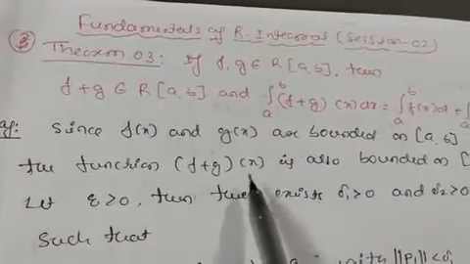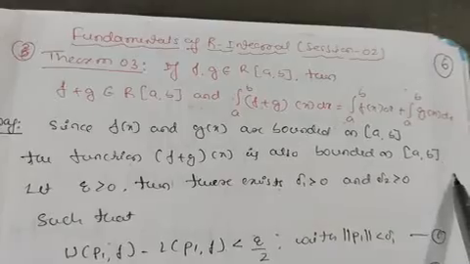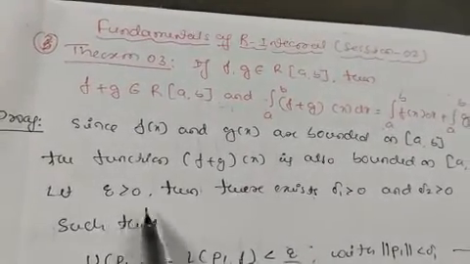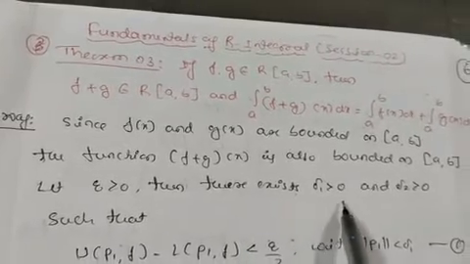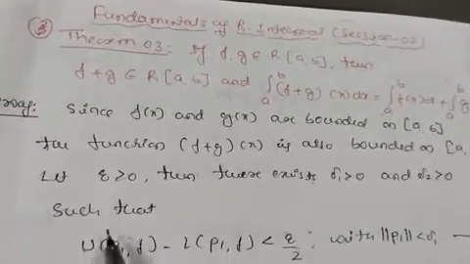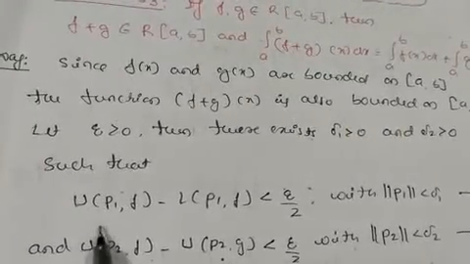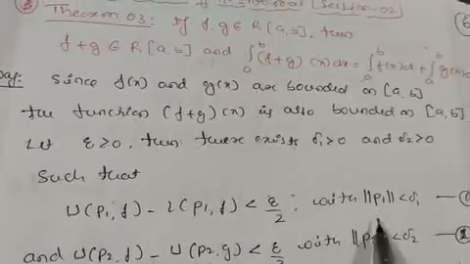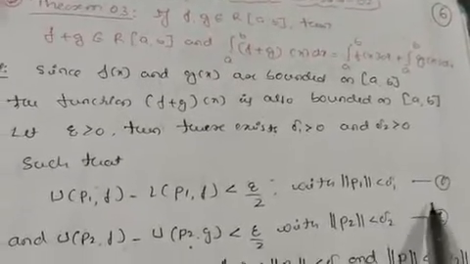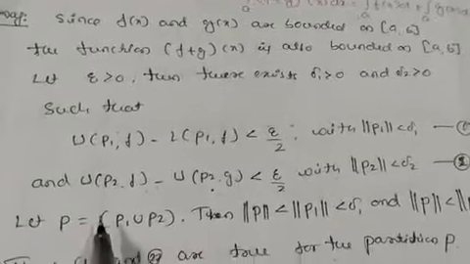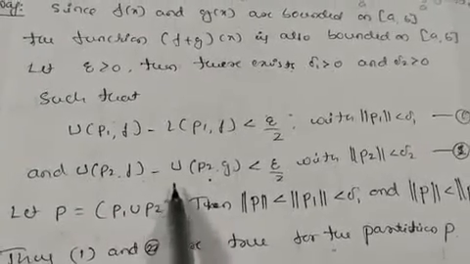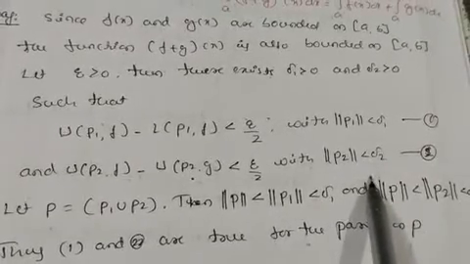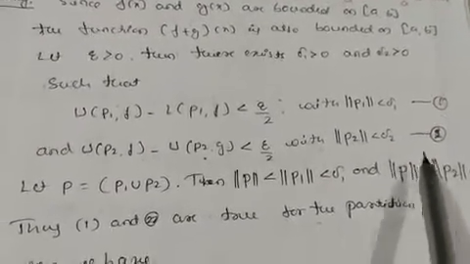Then the function f plus g is also bounded on [a, b], because we studied this in previous sessions. Let us take an epsilon greater than 0. Then there exist delta 1 greater than 0 and delta 2 greater than 0 such that U(P1, f) minus L(P1, f) is less than epsilon by 2 with norm P1 less than delta 1. Take this as equation number 1. Similarly, U(P2, g) minus L(P2, g) is less than epsilon by 2 with norm P2 less than delta 2. Take this as equation number 2.